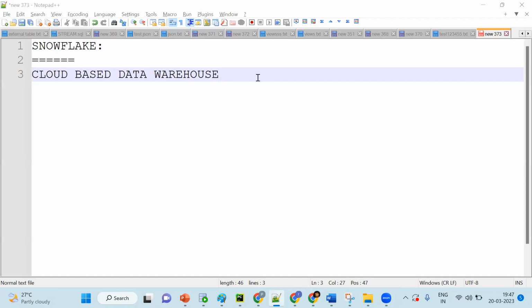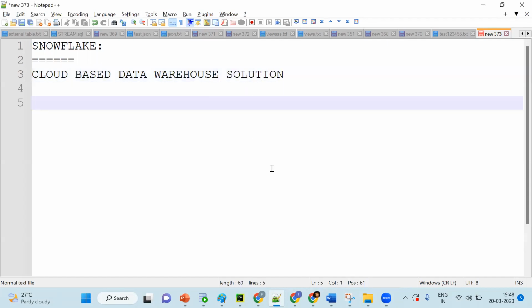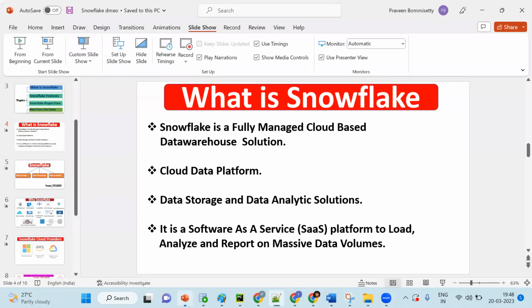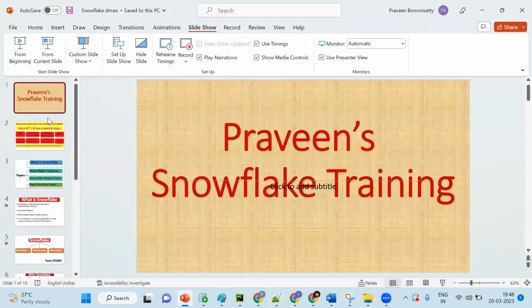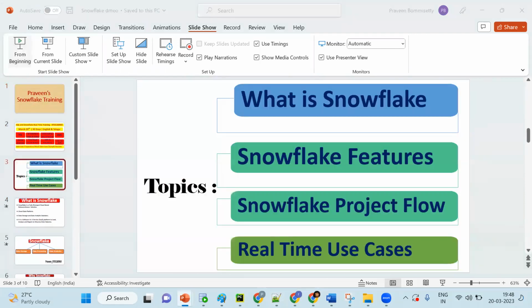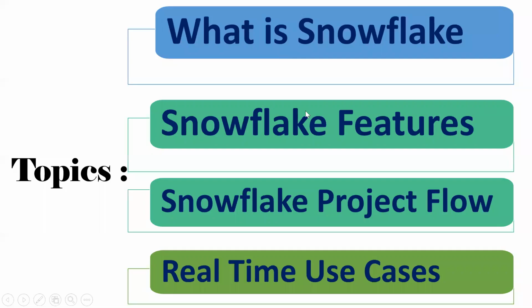Okay, it's a cloud-based data warehouse solution. We'll see the PPT and go further. In this video we'll cover how the project flow works and all these real-time things, a little bit of idea we'll cover.